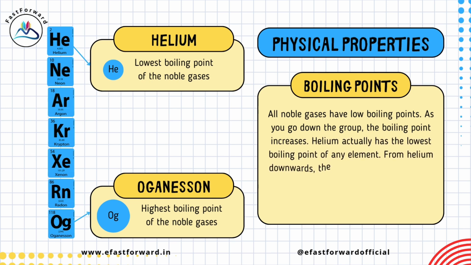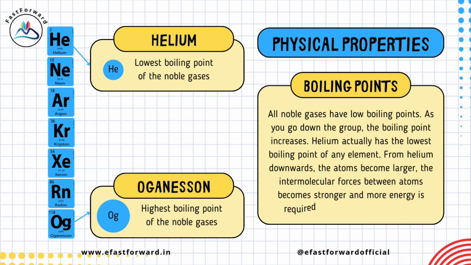From helium downwards, the atoms become larger, the intermolecular forces between atoms become stronger and more energy is required to overcome these forces. The lowest boiling point of the noble gases is helium. The highest boiling point of the noble gases is oganesson.